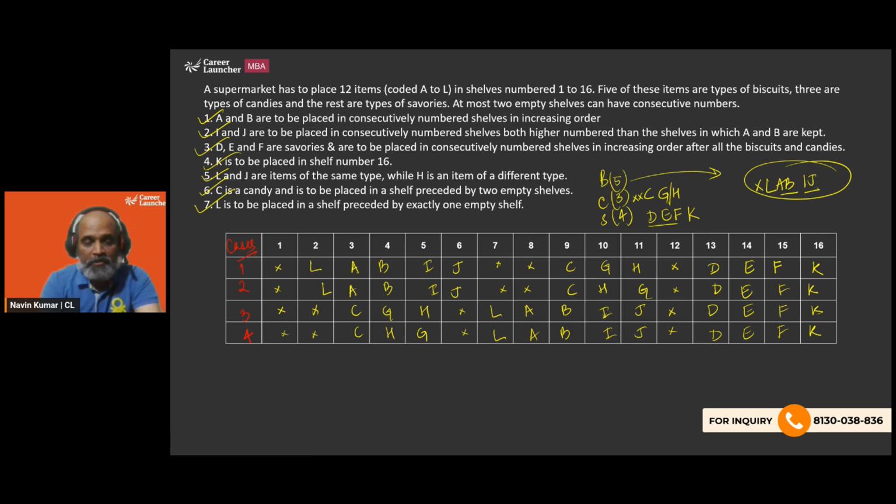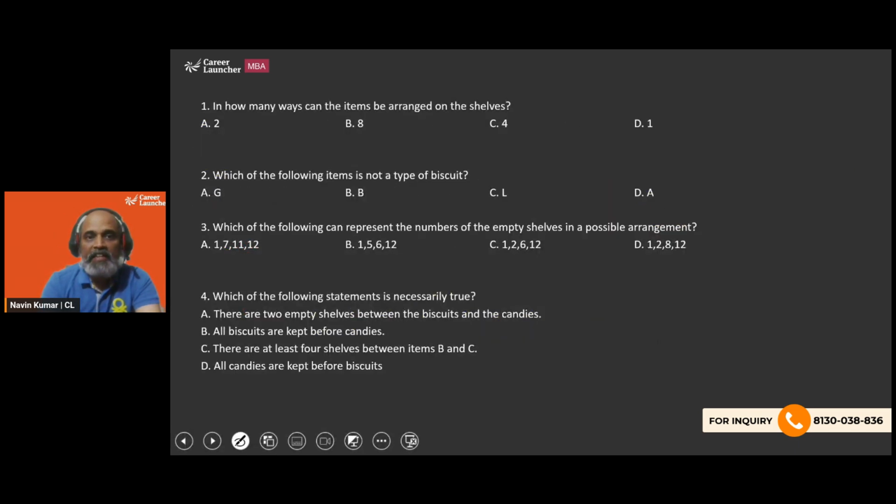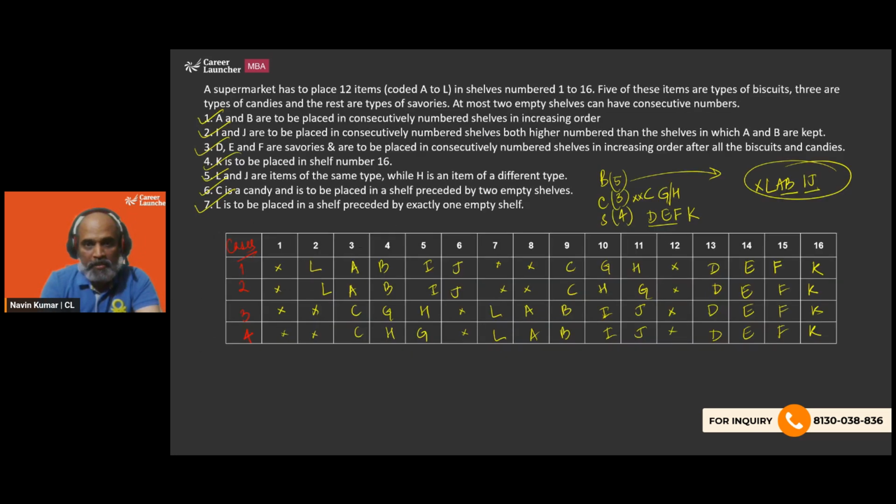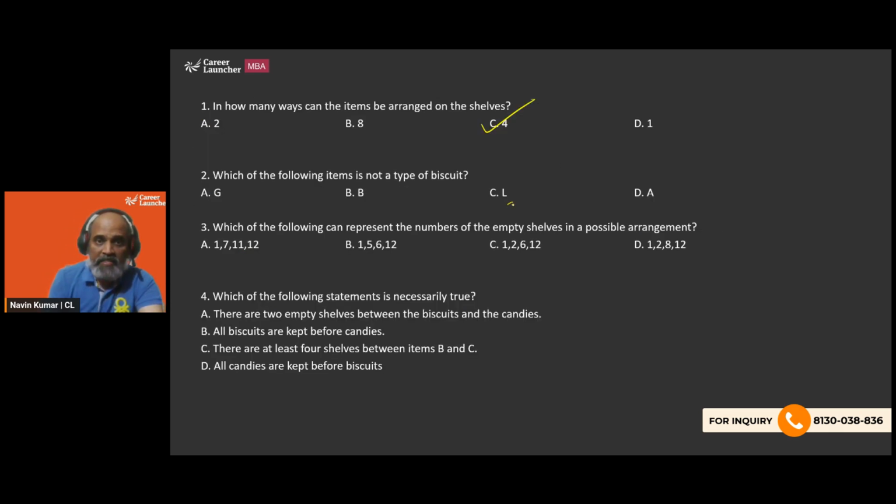Let's look at the questions now. In how many ways can the items be arranged on the shelves? We know that it's 4. Which of the following items is not a type of biscuit? If you remember, the biscuit is LABIJ. L is there, A is there, B is there. So G is not a biscuit.